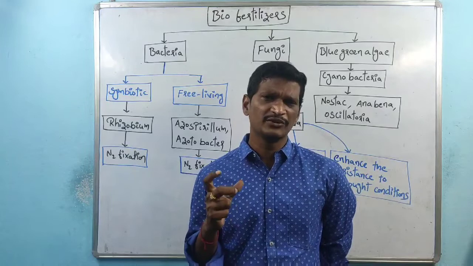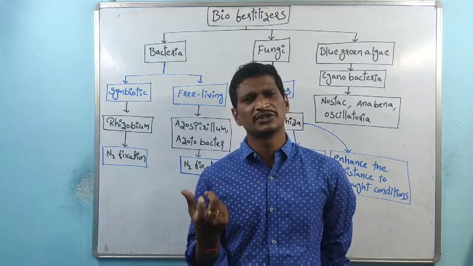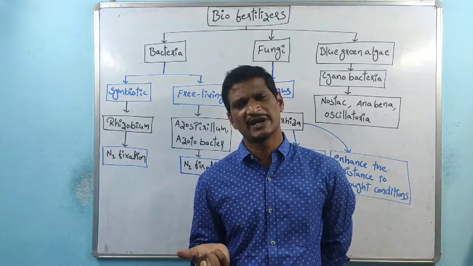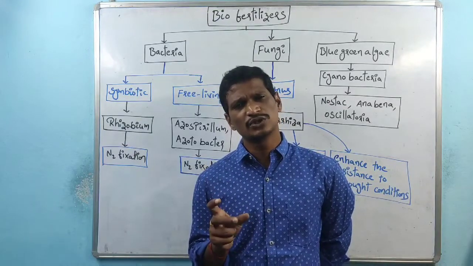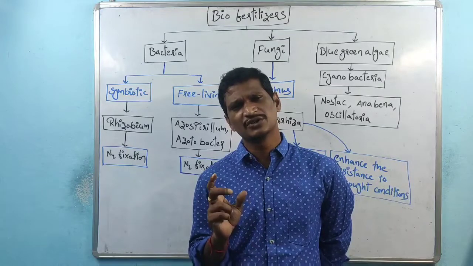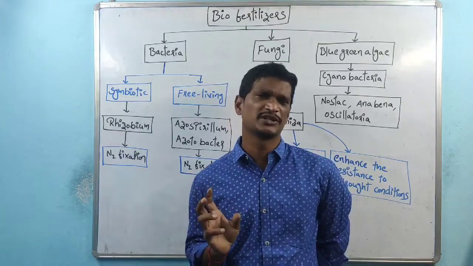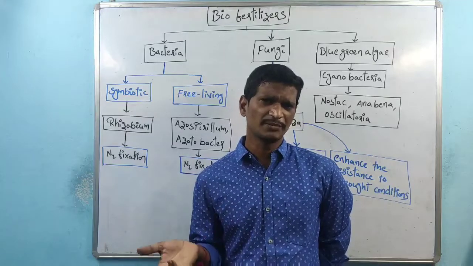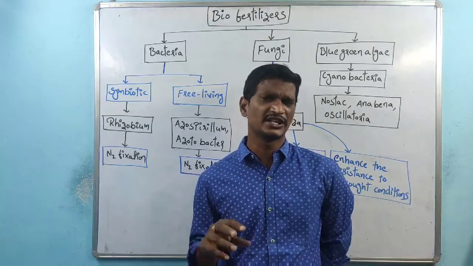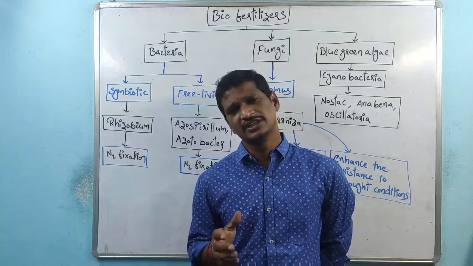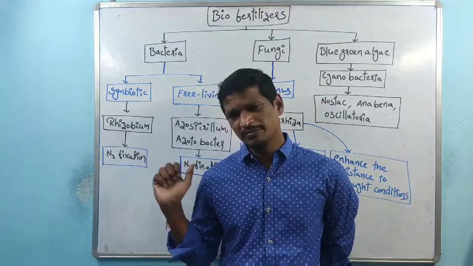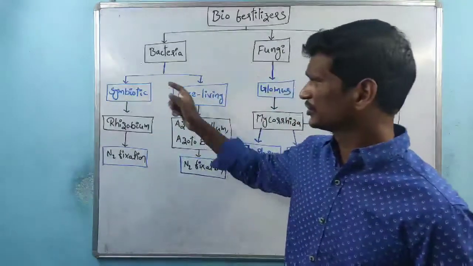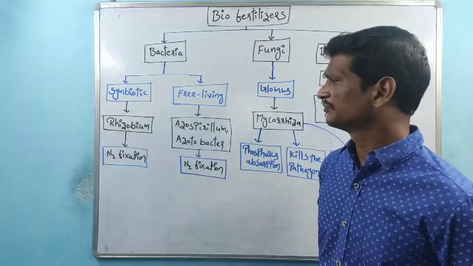We know the concept of symbiosis here: the bacteria enter the roots of the Fabaceae family, and root nodules are produced. The interaction between the bacteria and the plant is done by lectins. Then the Rhizobium bacteria carry out nitrogen fixation, so the process is called symbiotic nitrogen fixation.